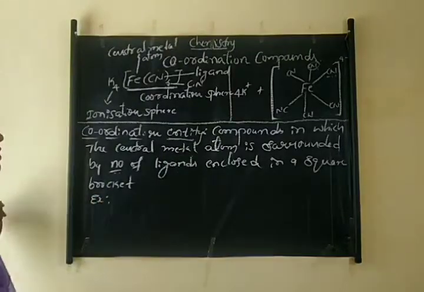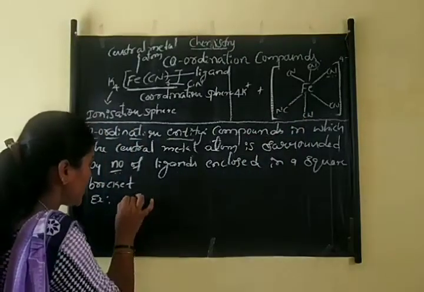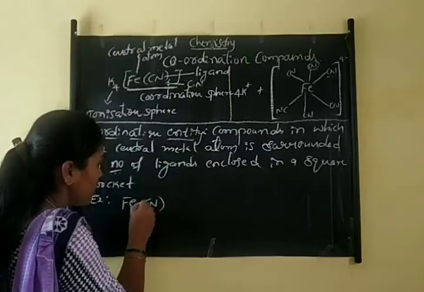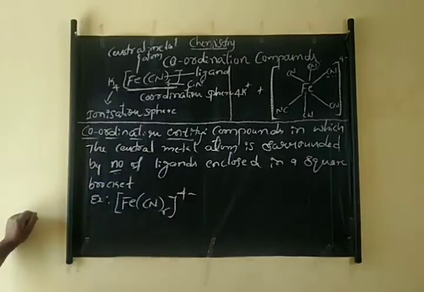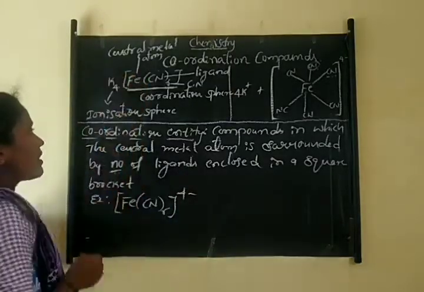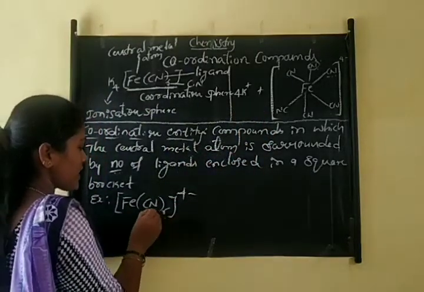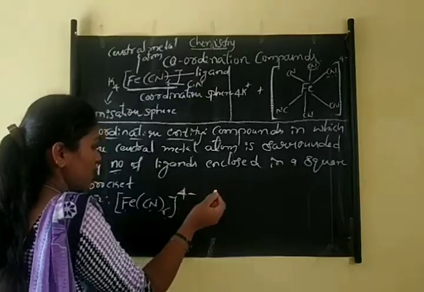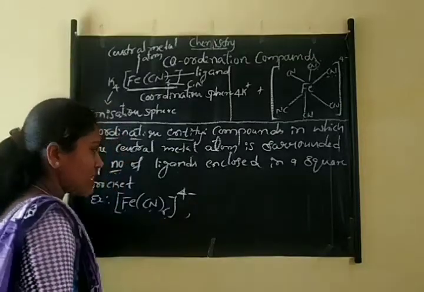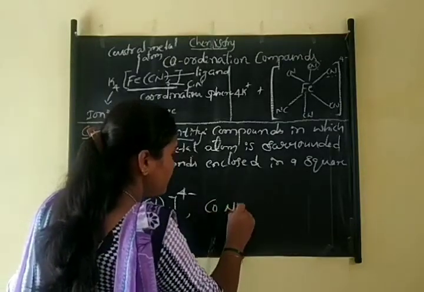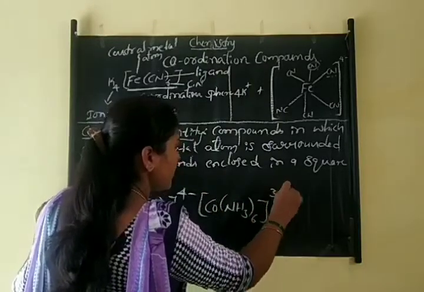If we take an example, we can consider this one, that is FeCN6. Without the ionization sphere, we call it the coordination sphere. So as an example, hexacyanoferrate 4- is an example of a coordination entity. We can also consider another example, cobalt 6 ammonia 6 3+.